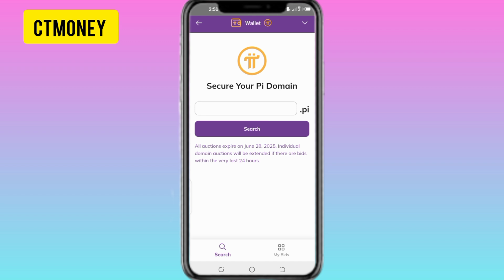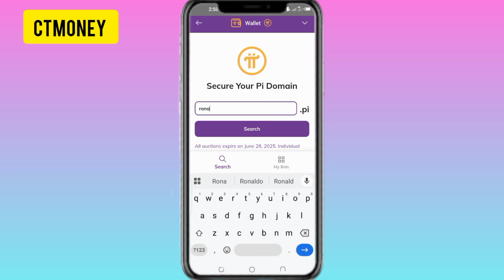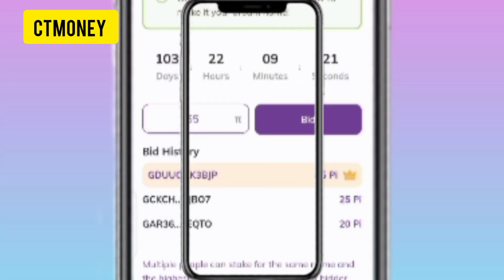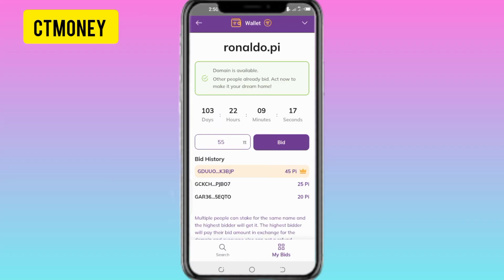So for you to bid, just search for the domain name. For example, I want to bid for Ronaldo. So I'll just put in Ronaldo here, search for it. Then here you can see how many people are bidding for Ronaldo. You see the first wallet bid 20 Pi for Ronaldo, the second one 25 Pi, the third one bid 45 Pi for Ronaldo. And the 45 Pi is currently the king. And if you want to outbid this person, you have to bid 55 Pi.